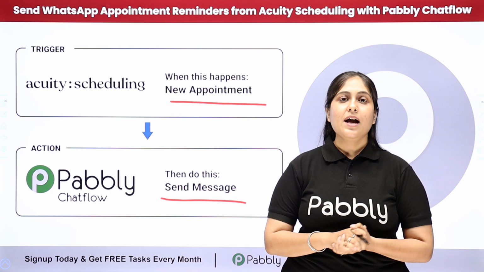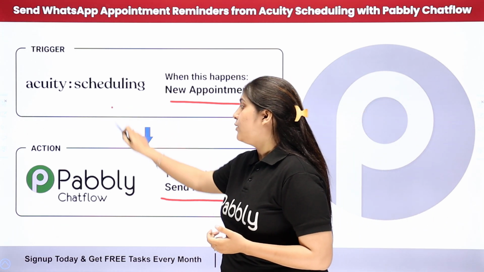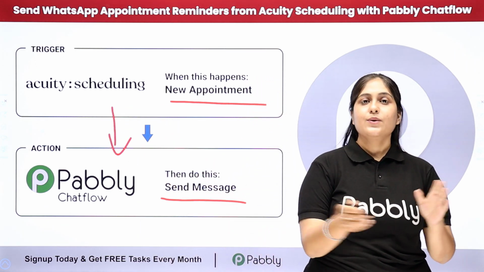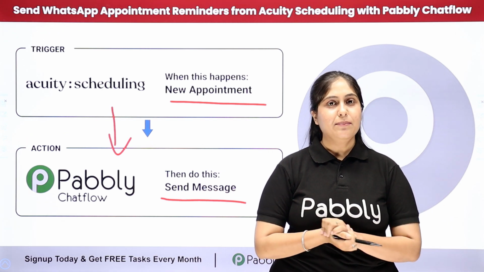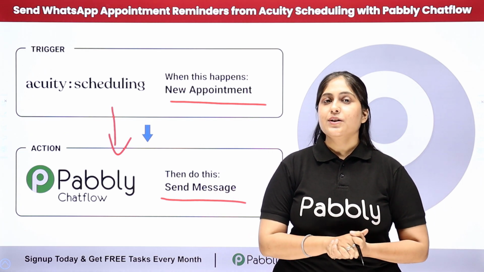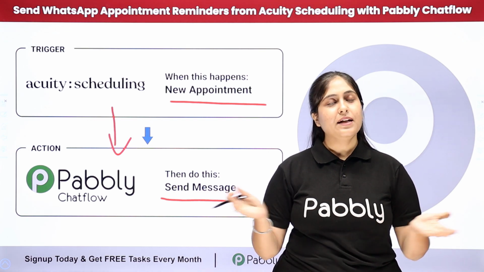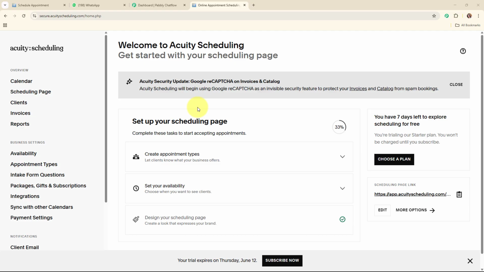So here to automate the entire process, I need to connect my Acuity Scheduling with my Pabbly Chartflow account using an automation software named as Pabbly Connect. So to see the working of this automation and to learn this process step by step, let me take you to my screen. Welcome to my screen.